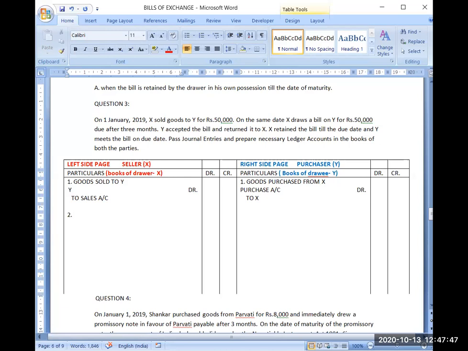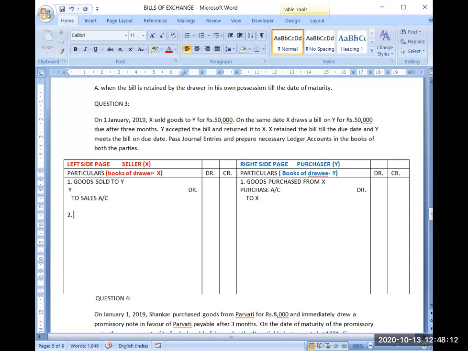X will be writing a draft. And because it is a non-financial transaction, there will be no journal entry for writing a draft. Then after writing that draft, X will present that bill to Y for acceptance, and Y will sign it and write the word accepted there for agreement purpose.